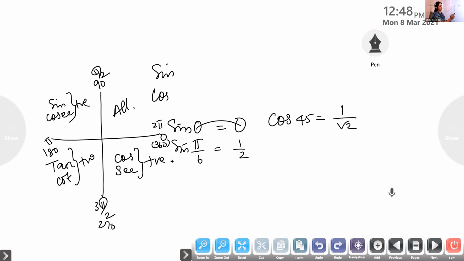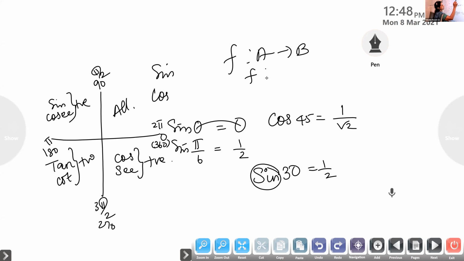Now listen, children. Why does this inverse come? Now we know that sine 30 is 1 by 2. So for the inverse function: f is a function from A to B, suppose it is given that f of x is y. Therefore x is f inverse of y.